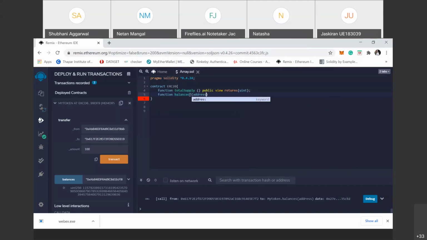The next function is balance of, that is token owner, public view returns.